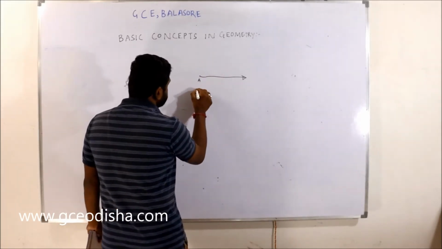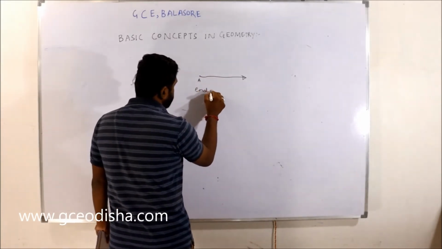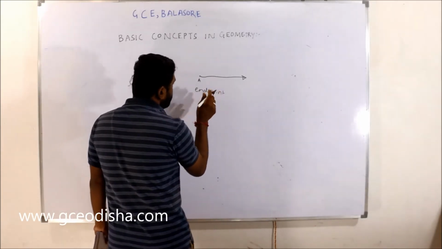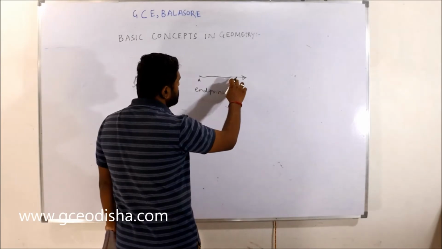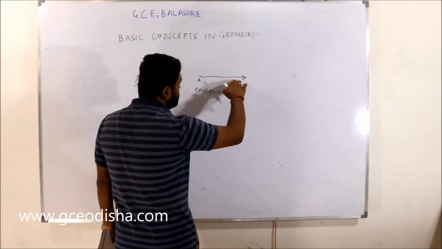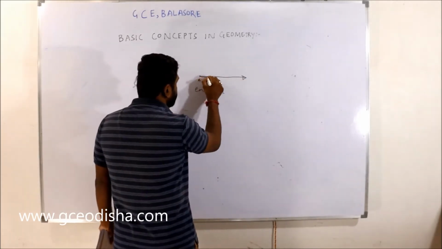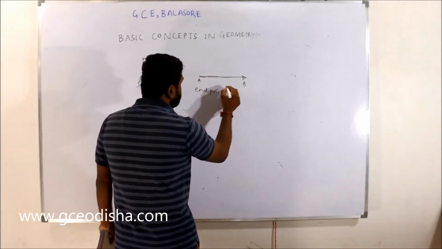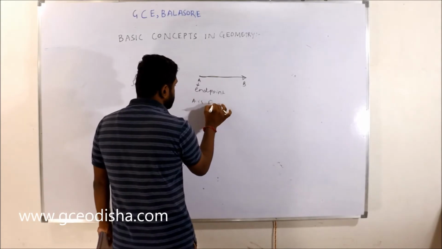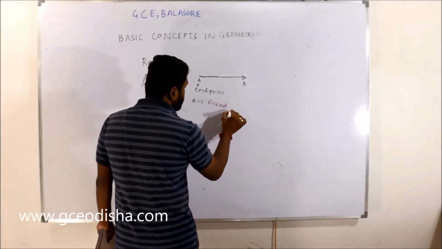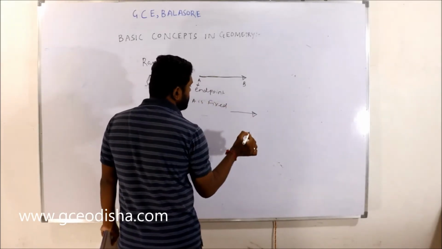This point is called the end point. A ray starts from an end point, and the other end goes to infinity. A is fixed, but B tends to infinity.